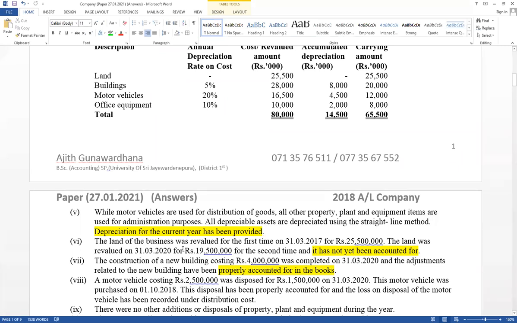Additional 6.11. While working out the figure, let's put the balance in. Right, relevant for land revaluation. Additional 5, also read and get an idea.